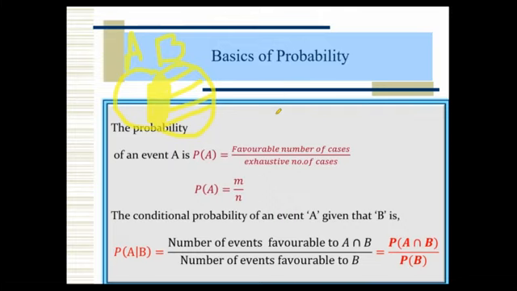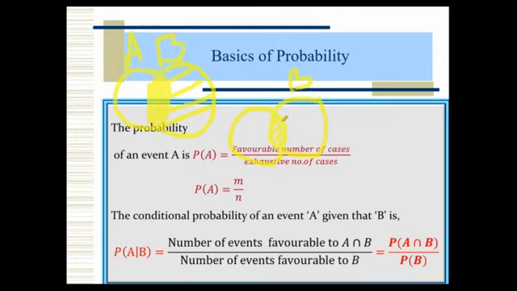Let us assume we have two Venn diagrams. Here we have to take condition B, that is the given condition. Out of that, we are looking for the intersection, because we are looking for A also. This intersection we have to take, that means P of A intersection B by P of B. Here the exhaustive number of cases is nothing but the entire B. We can't take it as A union B. We have to take the entire B, that is the condition.